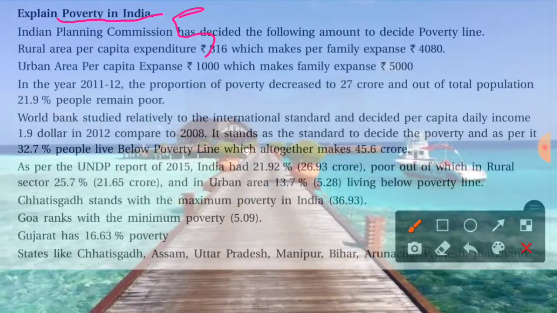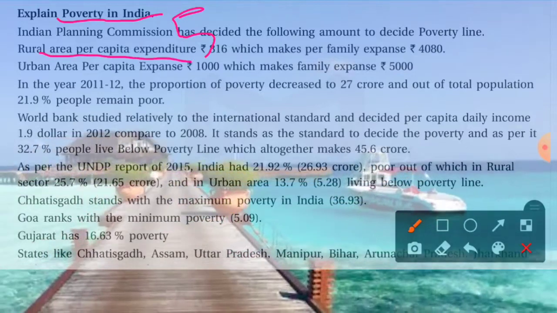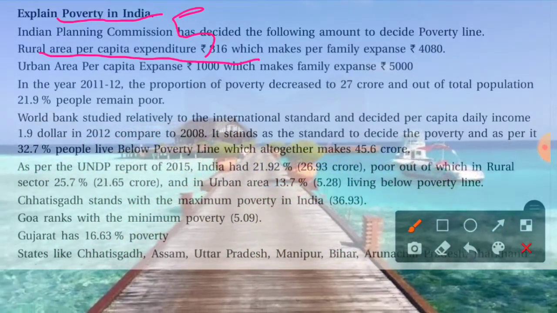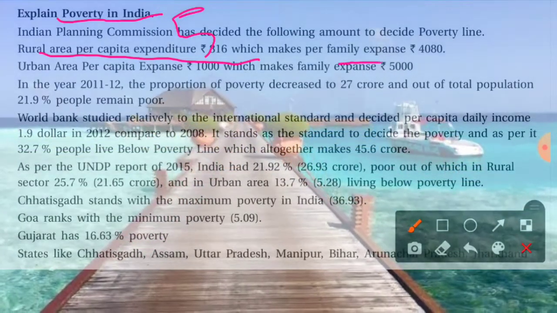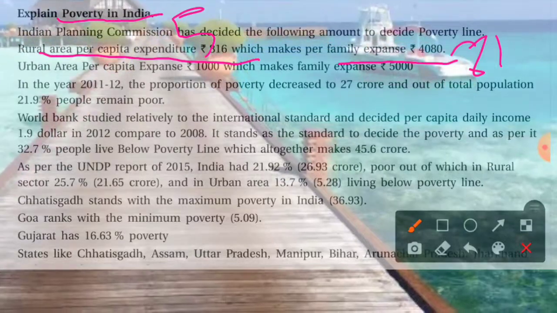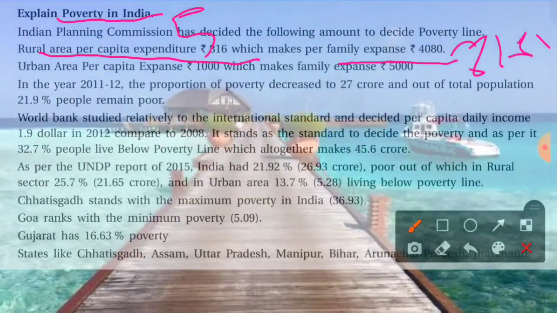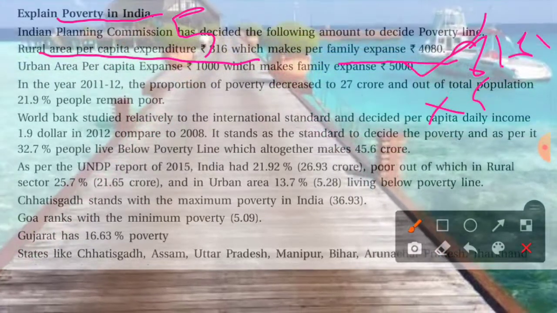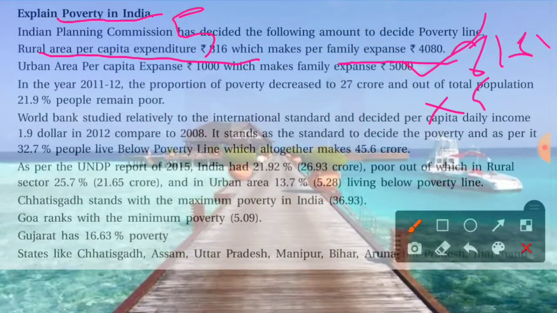In rural areas, per capita expenditure must be 816 rupees, which makes the per family expense 4,080. 816 multiplied by 5 family members is equal to 4,080 rupees.